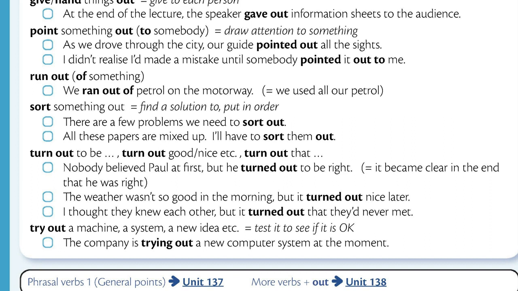Run out of something. We ran out of petrol on the motorway means we used all our petrol. Sort something out means find a solution to, put in order. There are a few problems we need to sort out. All these papers are mixed up. I'll have to sort them out.